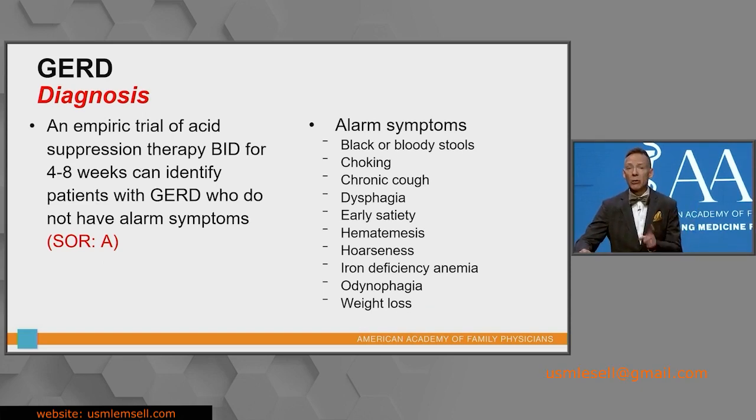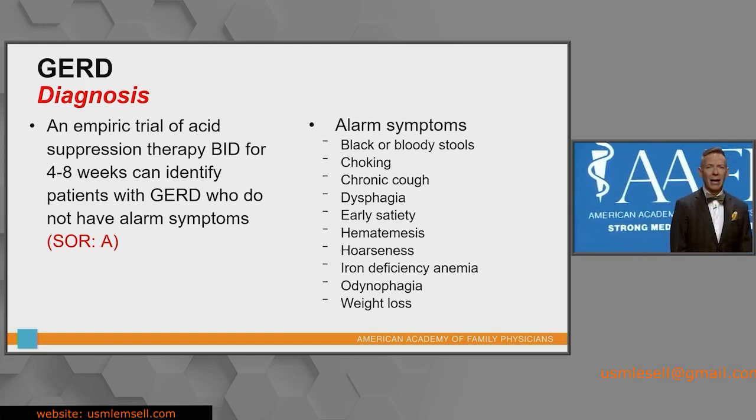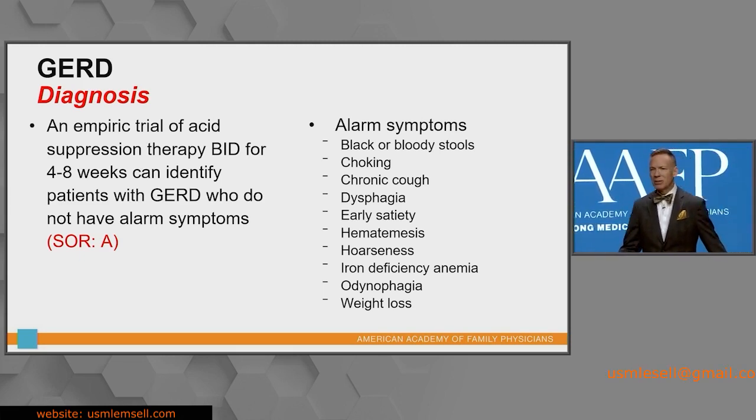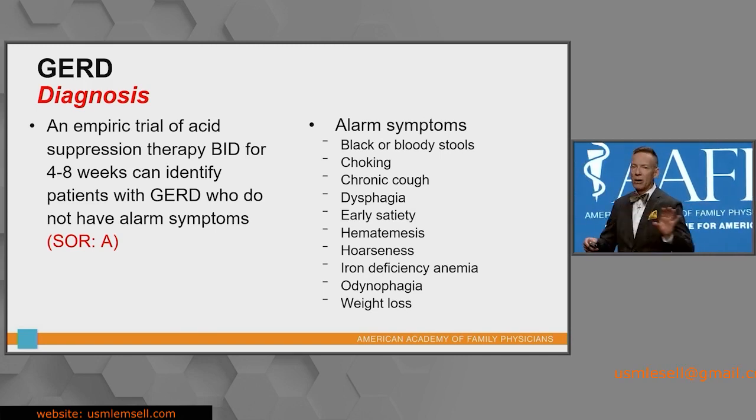Now, what would be those alarm symptoms where I'm like, okay, I cannot just put them on an empiric trial? We've got to worry about some other issues. Well, doc, I've got GERD and my stools are bloody. Or I've got a chronic cough. There's early satiety. There's hoarseness. There's pain on swallowing. And I'm down 30 pounds and I'm not trying to lose weight. Okay, those are all alarm symptoms.